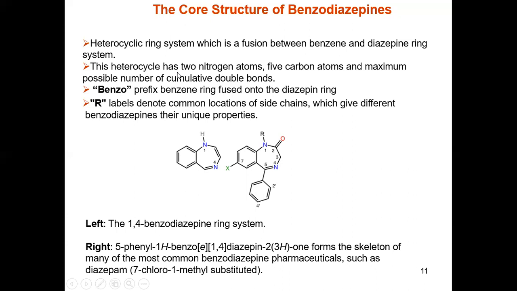Now, in this structure, this R is labeled. This R denotes the common location of the side chain, meaning further substitution can occur here, which will form derivatives of benzodiazepine, giving different benzodiazepines with their unique properties. If we look at the left structure, it is named the 1,4-diazepine ring system. And the right structure is the basic diazepine.